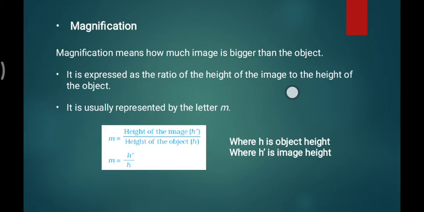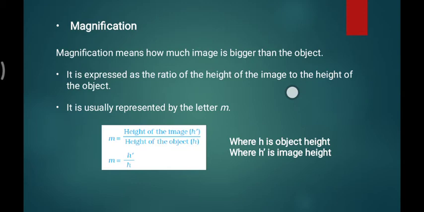In the earlier case we got an answer of 2, so we said it's double. Here we are getting m equal to 0.5, which means our image is going to be half. That is nothing but diminished. So magnification means how much bigger the image is than the object, told to us in numbers. It is expressed as a ratio of the height of the image to the height of the object, image in the numerator and object in the denominator.